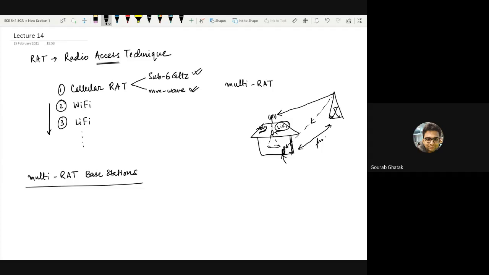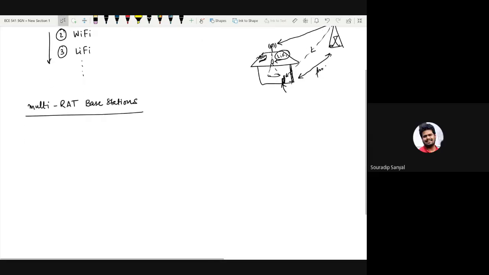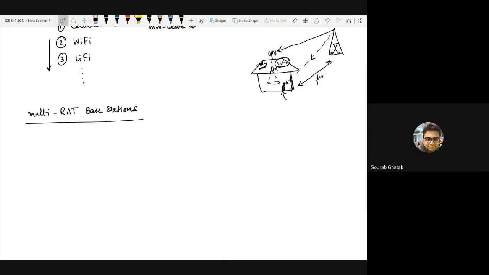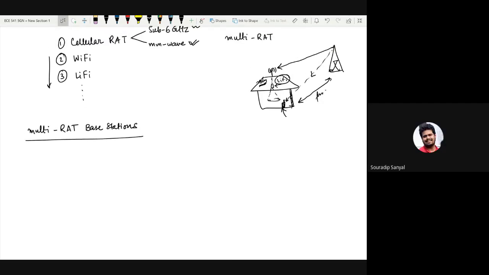Any other doubt? Yes, a Wi-Fi system. We have modems which operate in 5 and I think 2.4 gigahertz, two different bands, and can connect to either one. That's also an example of this type of multi-rat system. Exactly.